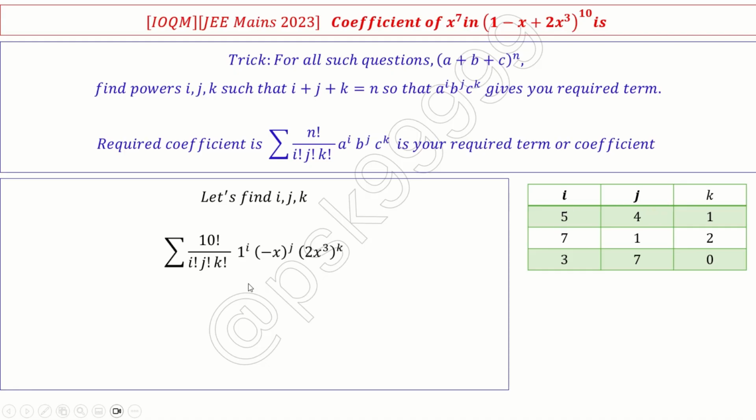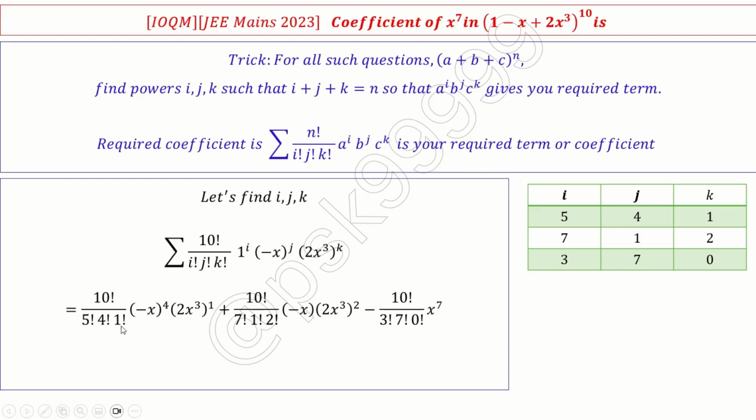Now just write the sigma n factorial by i factorial, j factorial, k factorial into 1 to the power of i, which is anyway 1, so I will ignore this. Then (minus x) whole to the power of j, (2x cube) whole to the power of k. So the 3 terms are here. n factorial by 5, 4, 1, right? The first one is 10 factorial divided by 5 factorial, 4 factorial, 1 factorial, and then (minus x) to the power of 4, (2x cube) whole to the power of 1, plus the second one is 7, 1, 2, (minus x) to the power of 1. The 1 to the power of 7 I am ignoring.